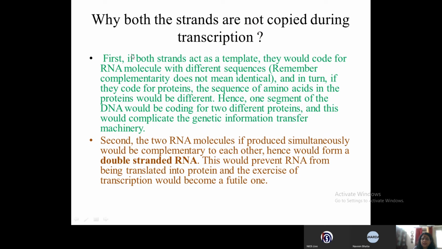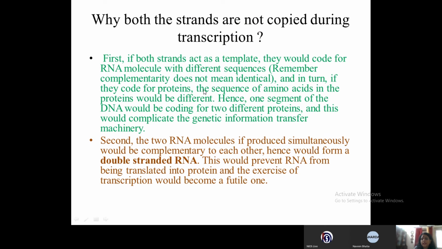The first reason is that if both the strands of DNA act as template, they would code for an RNA molecule with different sequences but complementary to each other, and therefore two RNAs will be formed, that will form a double stranded RNA. So this is the second point I've just told you.